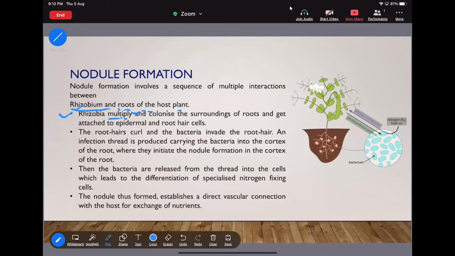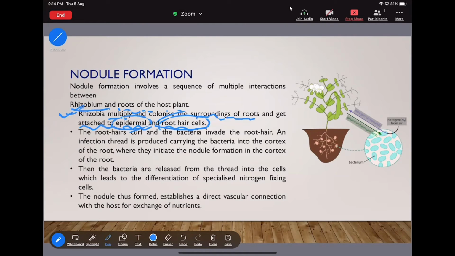Multiply means it will increase in number. If you multiply 2 into 2, it becomes 4. So the rhizobia increase their number and colonize the surroundings of the root and get attached to the epidermal and root hair cells. Always remember the locations.